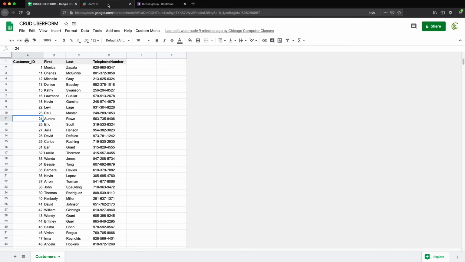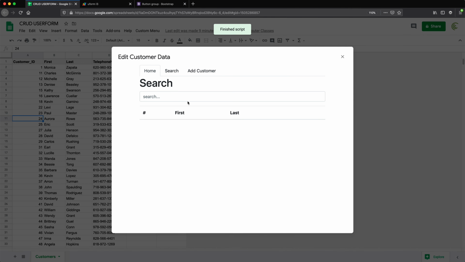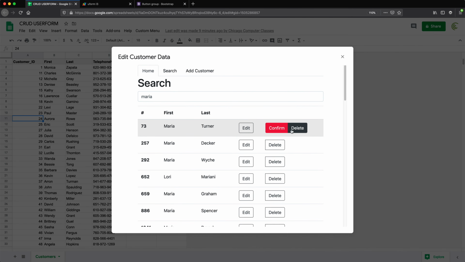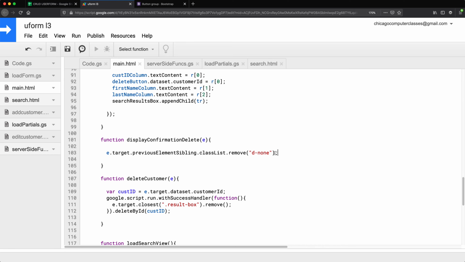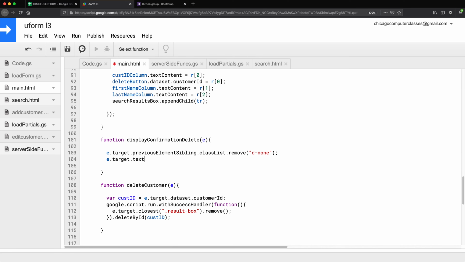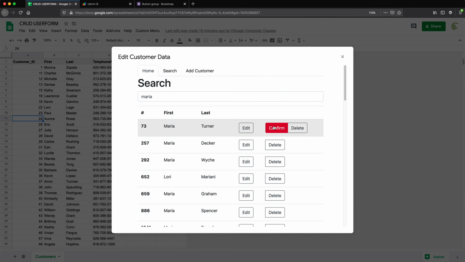Now, in addition to doing that, what I need to happen, when I click on this delete button, see it brings this confirm. Now I want to change this delete to cancel so we can click cancel and get back to what it was before. So this should now say cancel, not delete. So we'll take our target element and set the text content to cancel. So this is what should happen when we click on the delete button. It should show this confirm and change this to cancel.